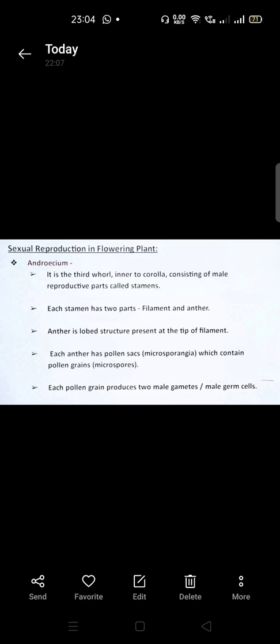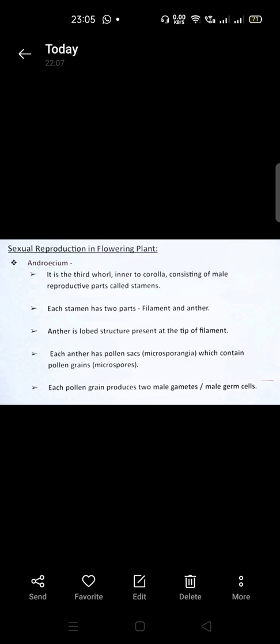Each anther is a lobed structure. Lobed means two lobes are present. Anther is a lobed structure present at the tip of the filament. Each anther has pollen sacs, and these pollen sacs are called microsporangia. Students, keep in mind these pollen sacs which are present in the anther. These pollen sacs are called microsporangia, and they contain the pollen grains. These pollen grains are called microspores.